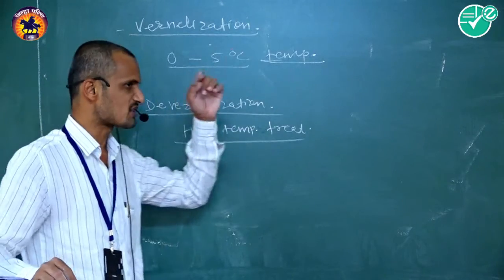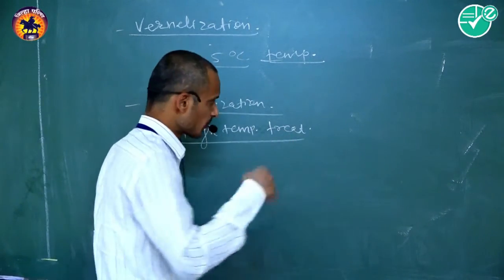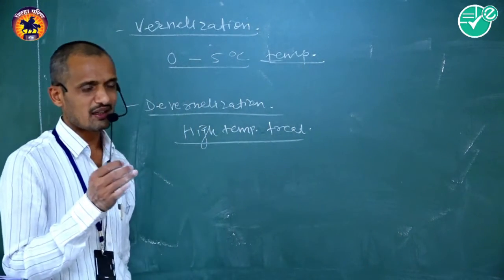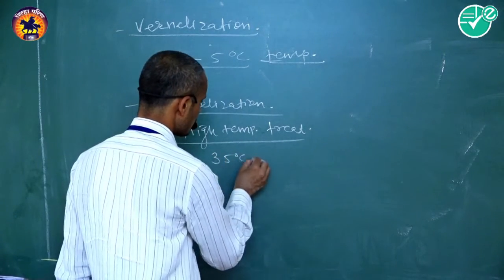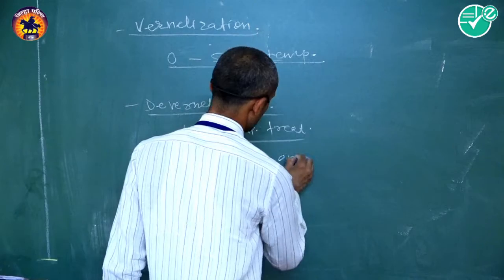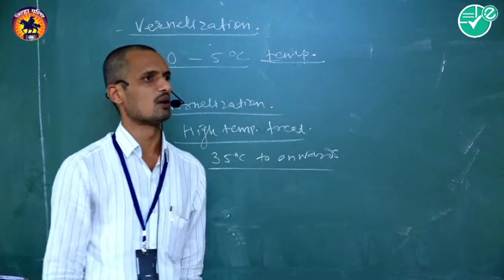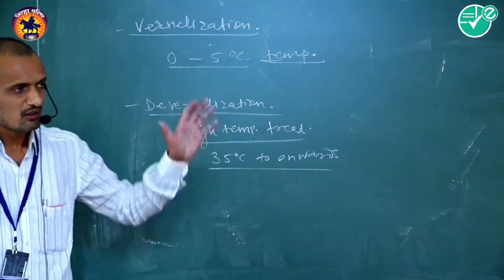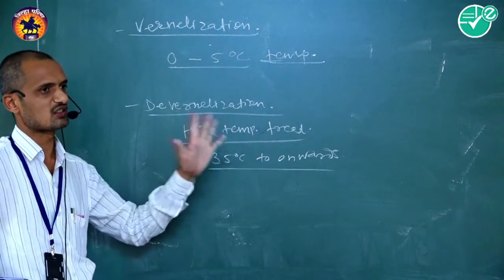It ranges from 35 degrees Celsius upward. Temperature of 35 degrees Celsius onward is needful for plant growth as well as development in a few types of species, and that is called devernalization.